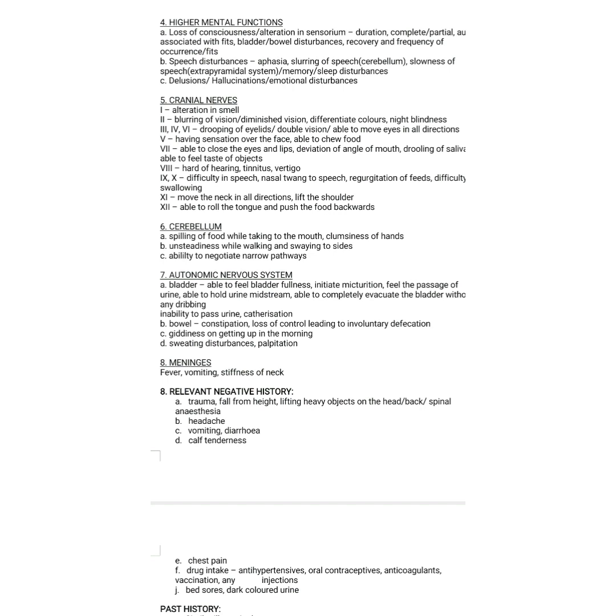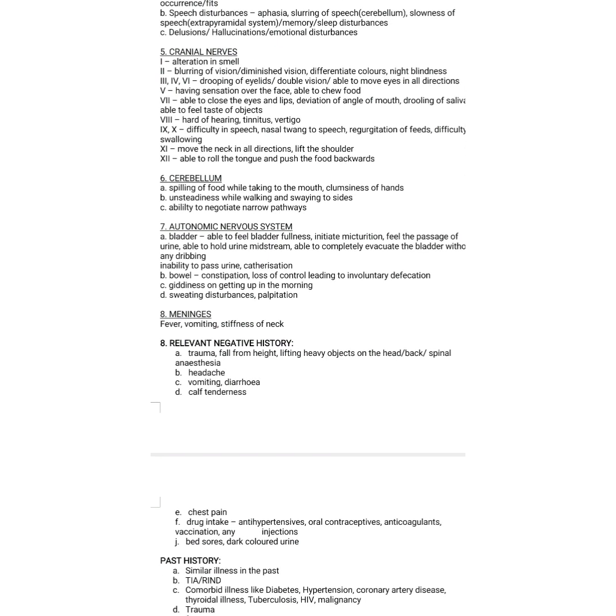And then go with the cerebellum history. Cerebellum history is mainly for what? It is for the coordination, timing, precision of movement. So this will all include the cerebellum. So in the cerebellum, you have to ask for any spilling of the food while taking the food to the mouth, any clumsiness of the hands, or any unsteadiness while walking, and any swaying like broad-based gait, whether it's present or not. You have to ask for the history. And able to negotiate narrow pathways, this is not required, I guess. So for cerebellum history, you need to ask for the coordination: spilling of the food, clumsiness of the hands, and unsteadiness while walking. Then go with the autonomic nervous system.